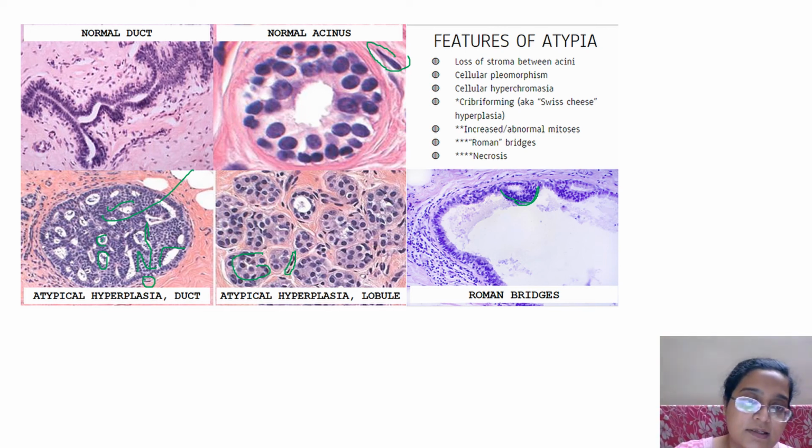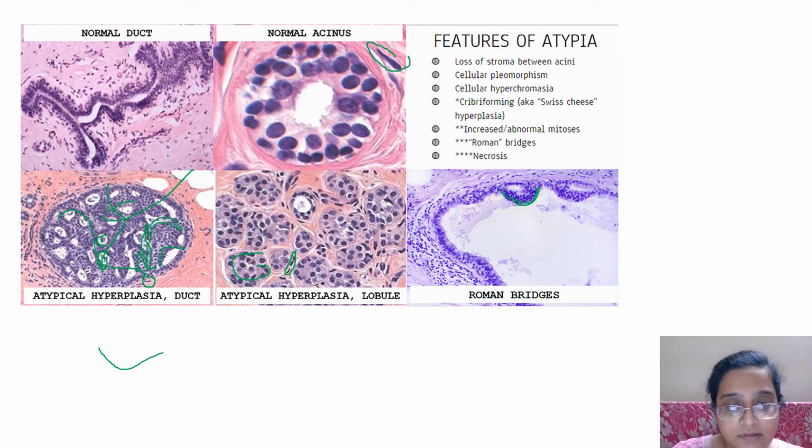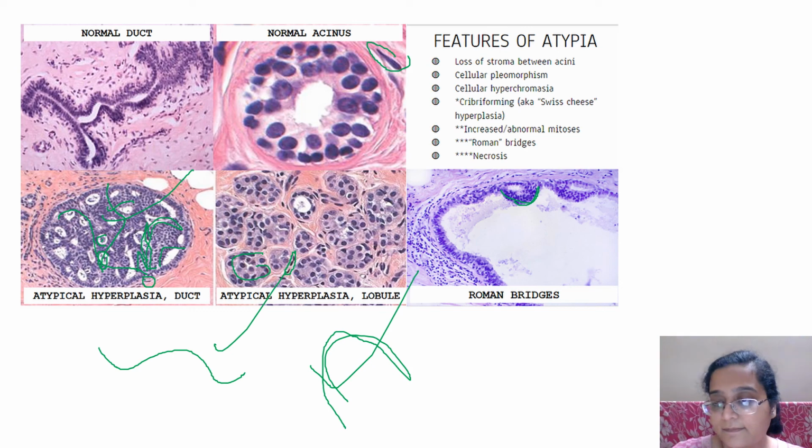Streaming, that is, instead of these stiff bridges, you get a stream of fish going from here to there, not stiff arches like this. One is streaming and the other is stiff arches. This is UDH, this is ADH. Okay.